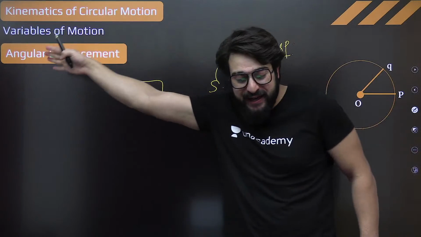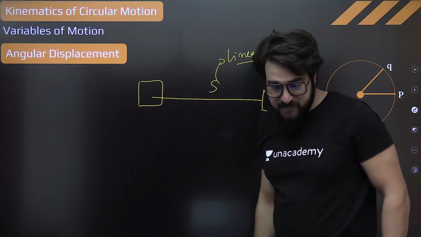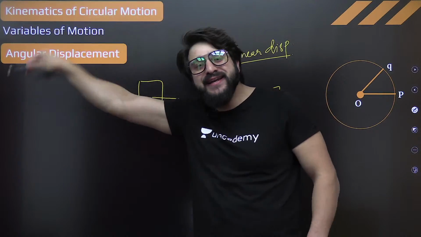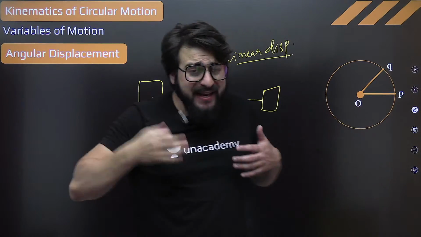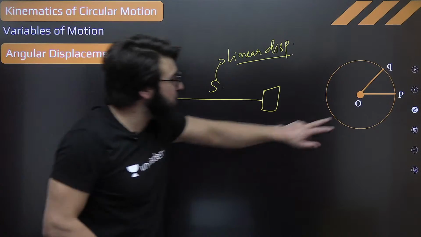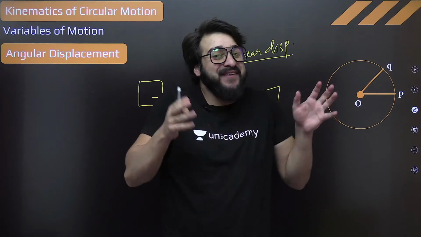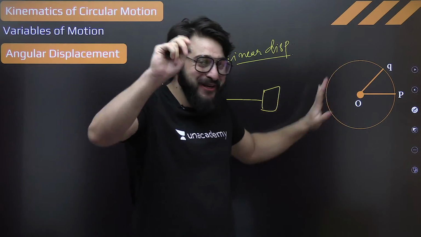We studied linear acceleration. We studied linear velocity. So we studied linear acceleration, linear velocity, linear displacement over there. Now let's talk about angular displacement. So can I say right now, if the body is moving in a circle, it is moving angularly? You'll say, sir, how? We didn't get the feel of this one. The previous example was different from this one. I'll give you. Don't worry about that.